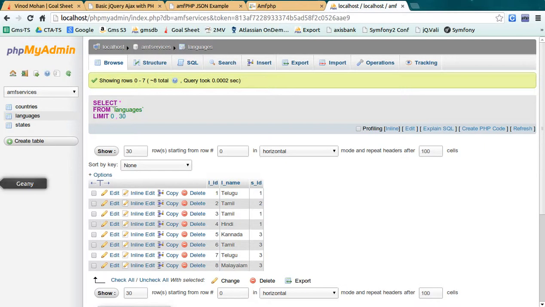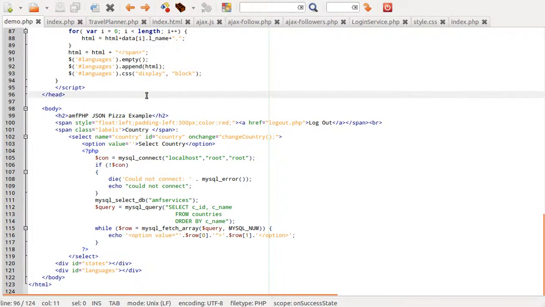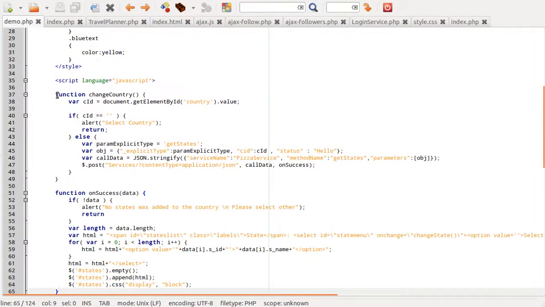Now if we go to the backend code, this is the demo.php, and you can see jQuery minimum.js and json2.js, and this is how the drop down works.